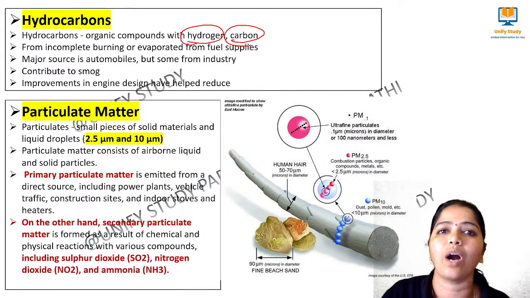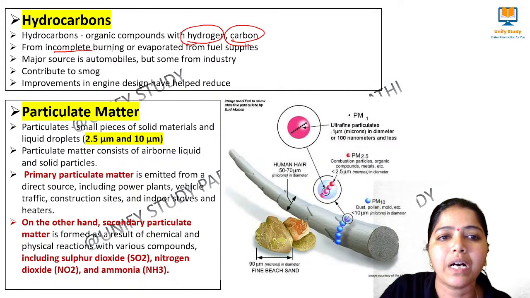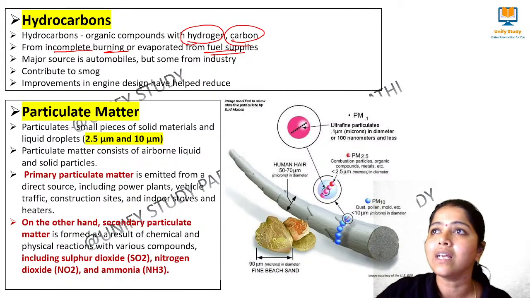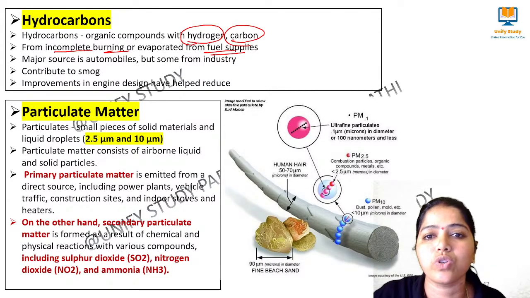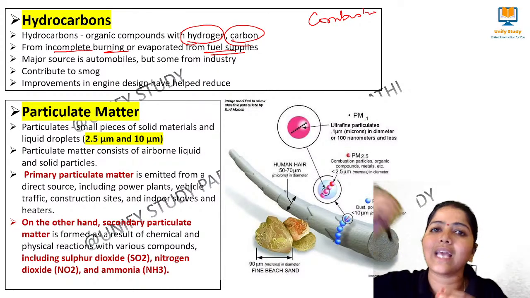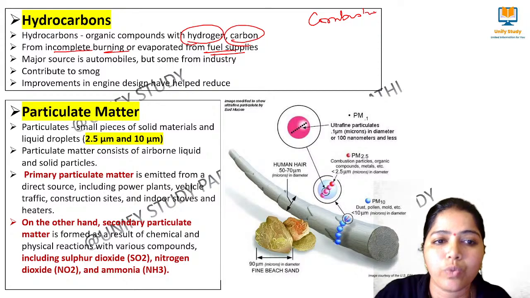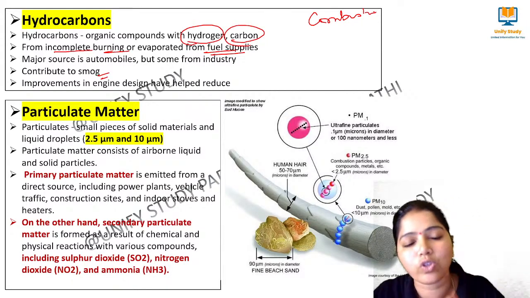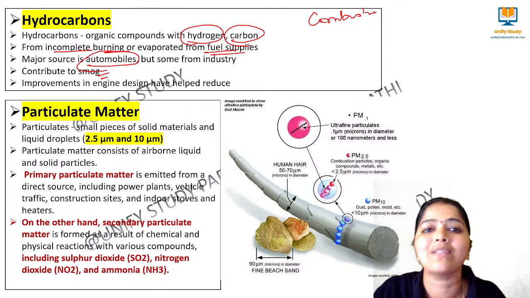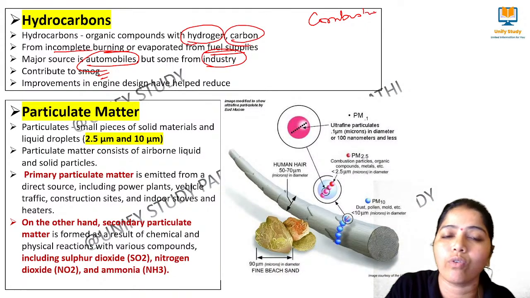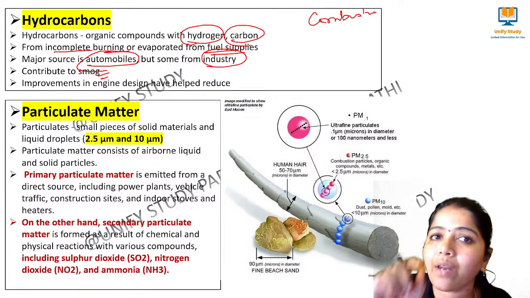They mainly come out of incomplete burning and evaporation from fuel supplies. During the process of combustion, if the wood is burned incompletely, hydrocarbons will be available, which in turn contribute to smoke. They also come from automobiles and from industry. So these are all the sources of hydrocarbons, an important air pollutant.